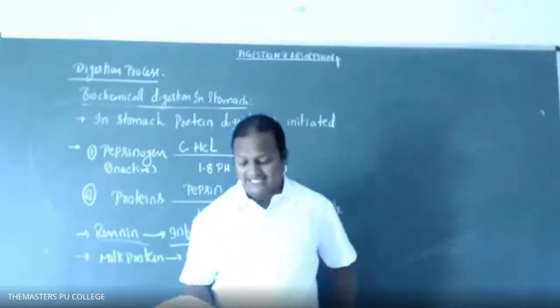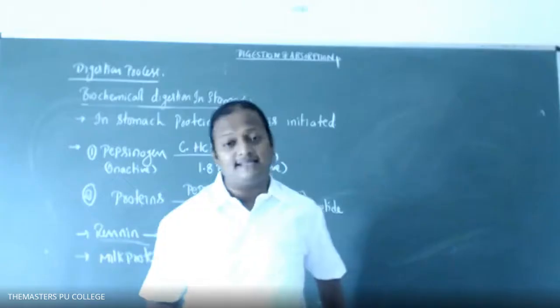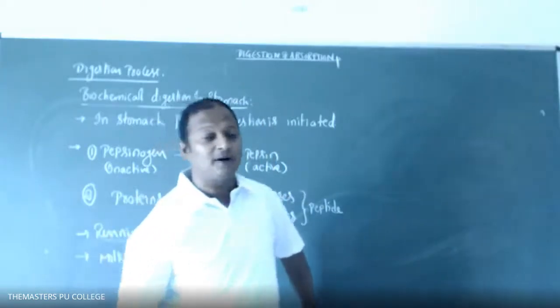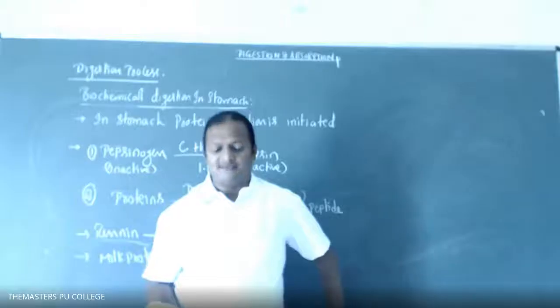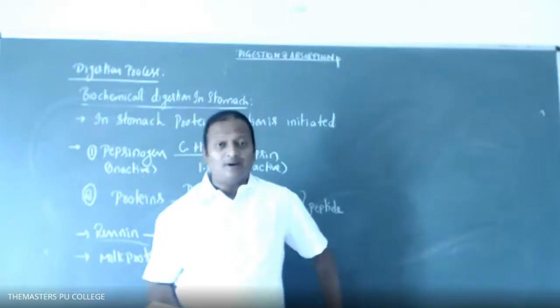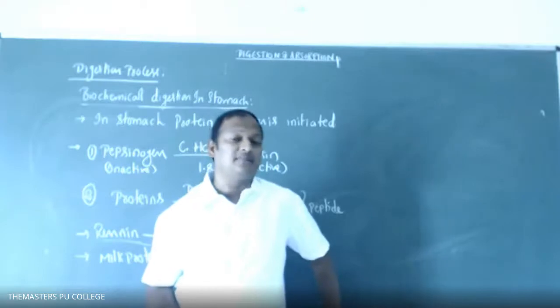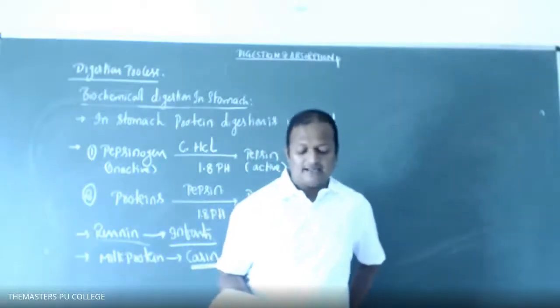Cecum is a small blind sac. It is a part of what, students? It is a part of the large intestine. Which part of the small intestine connects with the cecum? The ileum. Right.